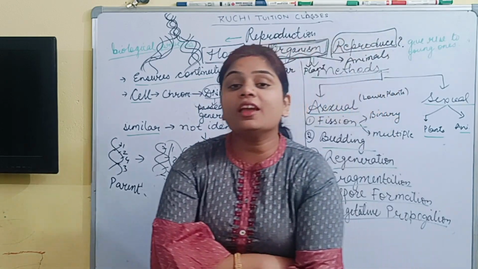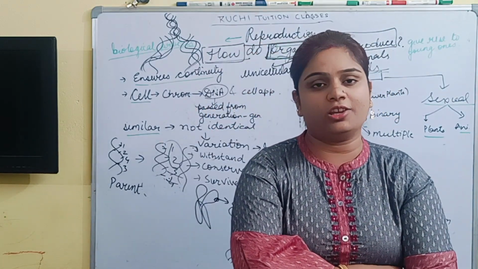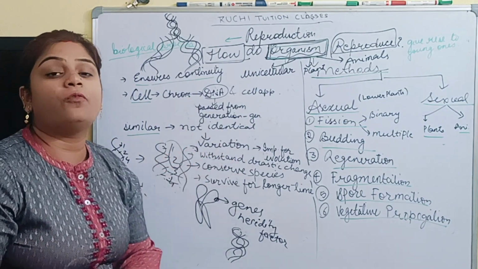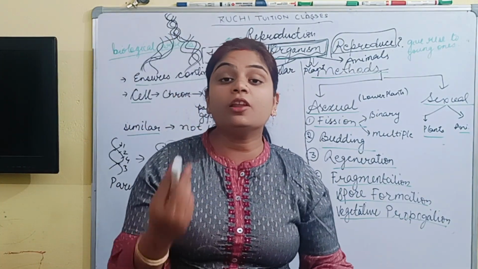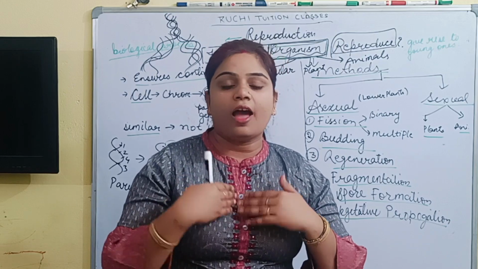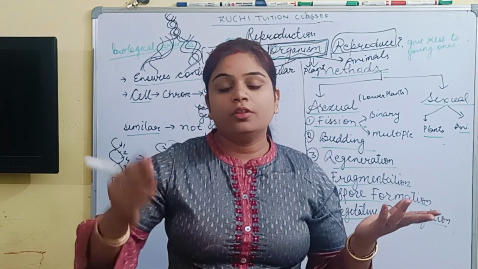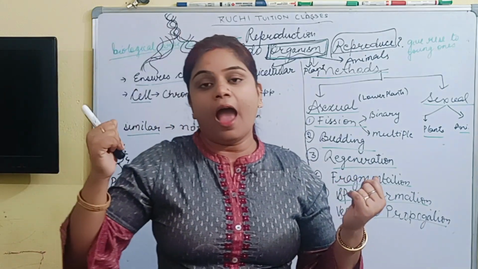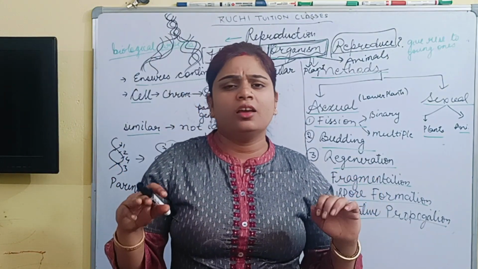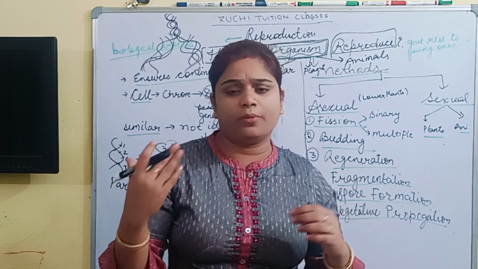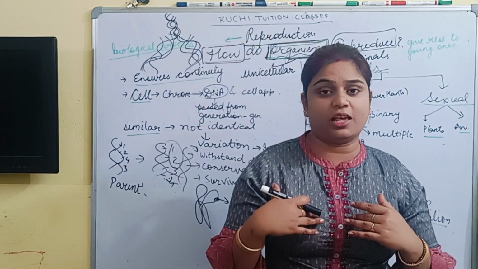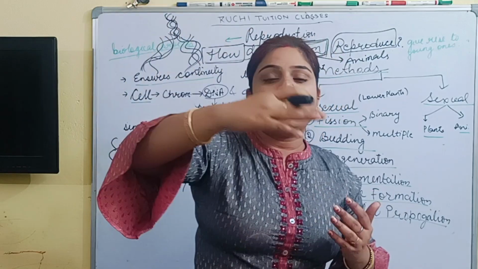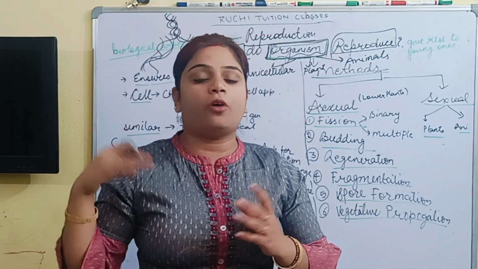The importance of variation is that variation is important for evolution. Evolution means what? If I have something good, I will transfer it to my next generation. And if I have some not good quality in myself, my next generation will get good qualities, which will differ from me.